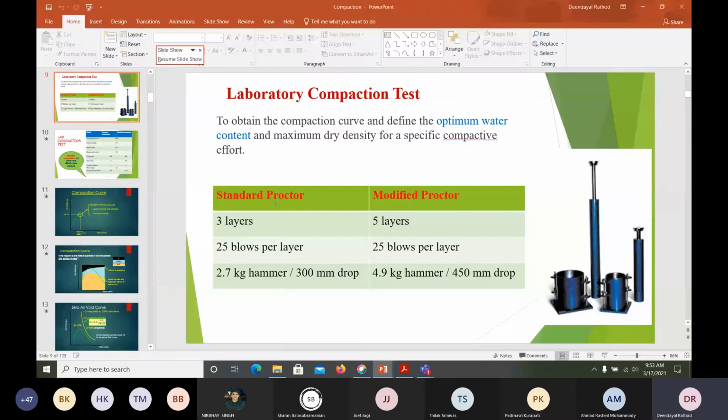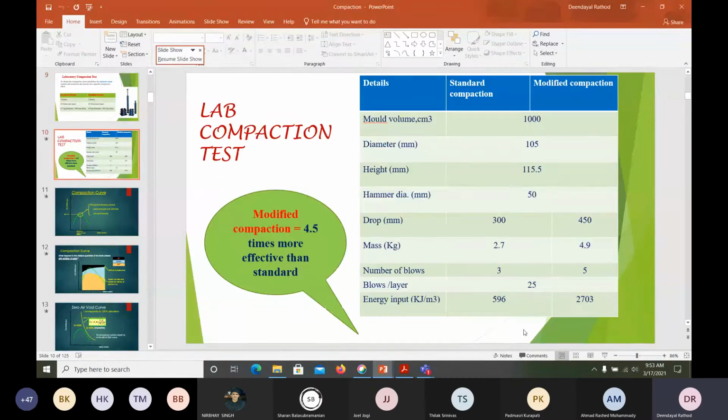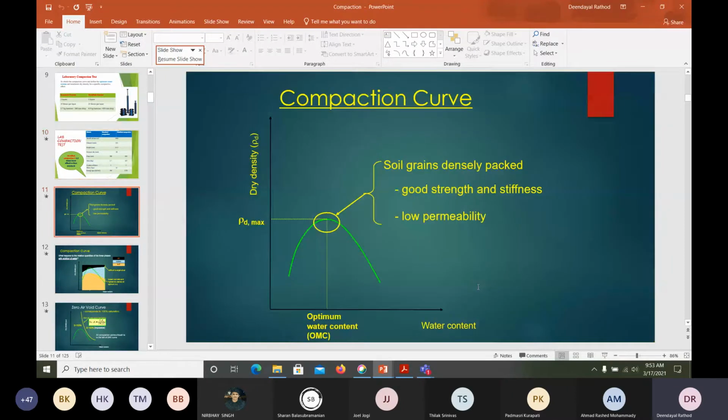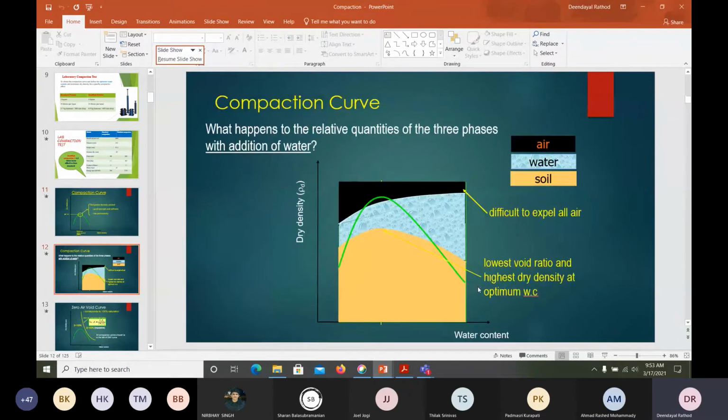So this is all about the compactive effort. Modified compaction is 4.5 times more effective than the standard Proctor test. Here everything is changing: mold, drop height and everything. This is called the compaction curve, with the optimum moisture content, and here it shows what is happening to the air and so on.